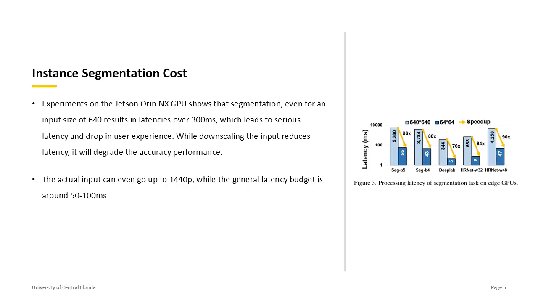The authors measure this cost of segmentation on Jetson Orin NX, a widely used edge GPU in augmented and virtual reality environments. As shown in the figure, applying segmentation to an image of size 640 can result in latencies over 300 milliseconds, and some architectures such as Segformer even go over a second. This is far beyond the 50 to 100 milliseconds latency budget needed to maintain a smooth experience. Reducing the image size to 64 helps the latency, but degrades the accuracy.